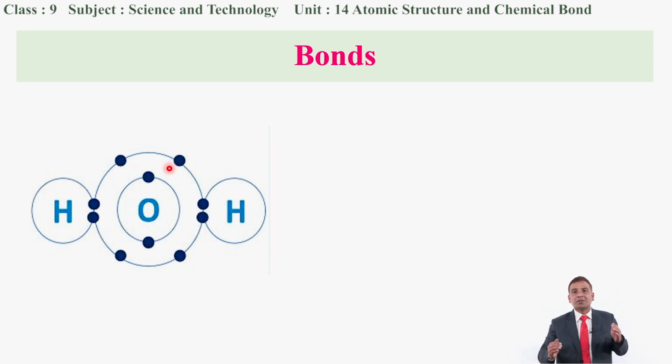So in this water there are 2 linkages. One linkage is being seen at the side, as well as another linkage, that is another bond, at the next side, because altogether there are 2 hydrogen atoms. They are sharing 1 electron with the 1 electron of the oxygen atom. So it is the bond formed between hydrogen and oxygen in the water molecule.